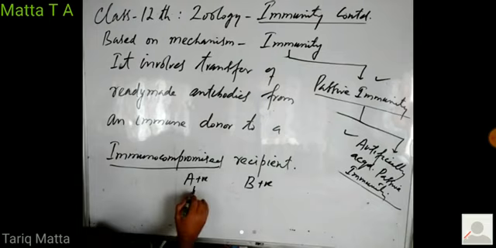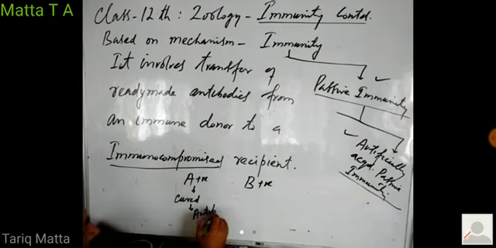But person A gets cured. And when he gets cured, he naturally develops antibodies against this SARS-CoV-2 virus.